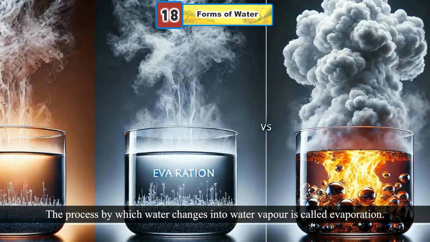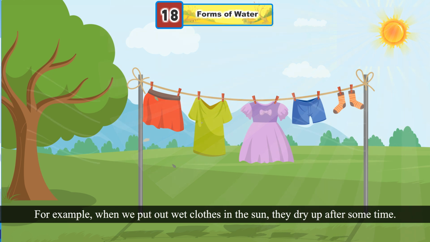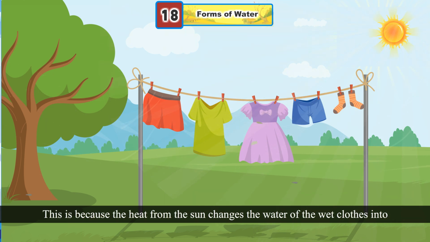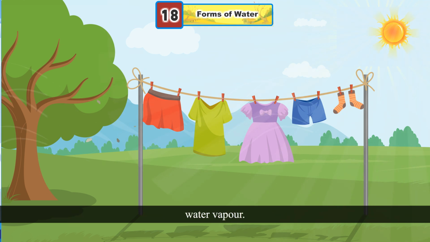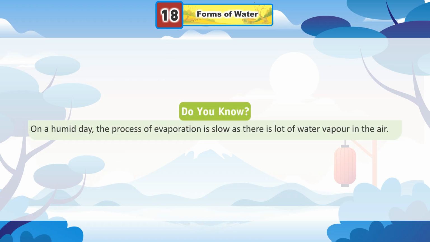Evaporation. The process by which water changes into water vapor is called evaporation. For example, when we put out wet clothes in the sun, they dry up after some time. This is because the heat from the sun changes the water of the wet clothes into water vapor. Do you know, on a humid day, the process of evaporation is slow as there is a lot of water vapor in the air.